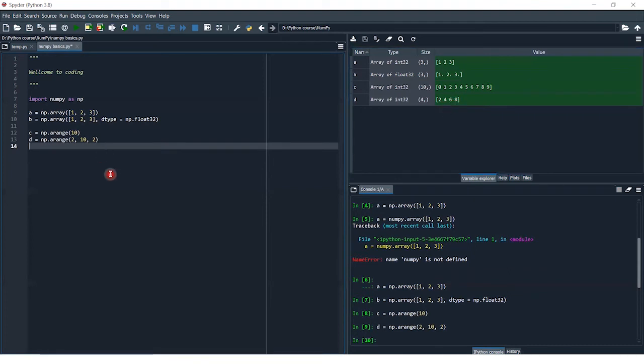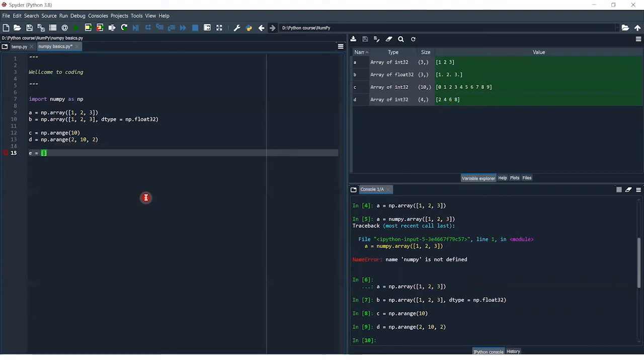Then after this, let me see which functions are left to tell you. If I want to make a list as a numpy array, here I make a list 5, 6, 7, 8, 9.